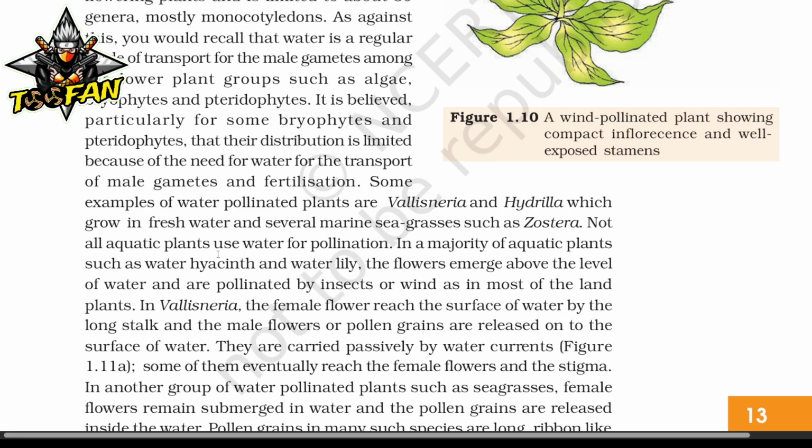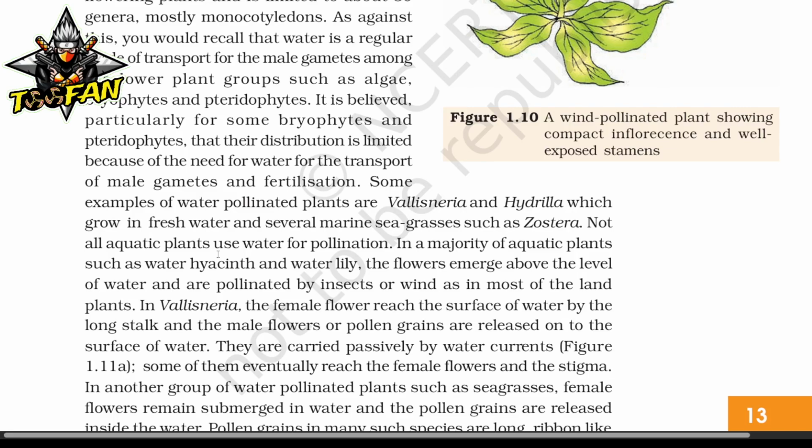In Vallisneria, the female flowers reach the surface of water by a long stalk, and the male flowers or pollen grains are released onto the surface of water. They are carried possibly by water currents. Some of them eventually reach the female flowers and the stigma.